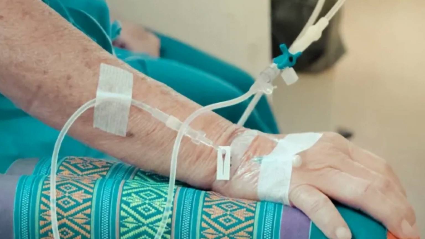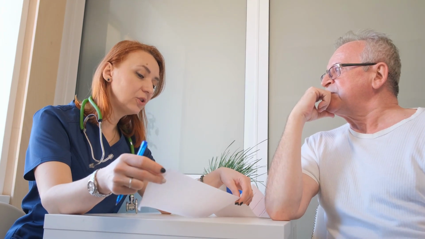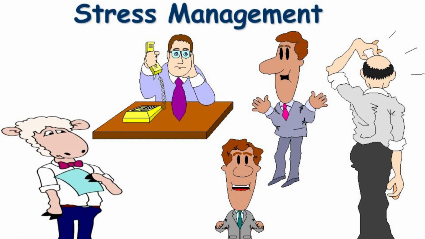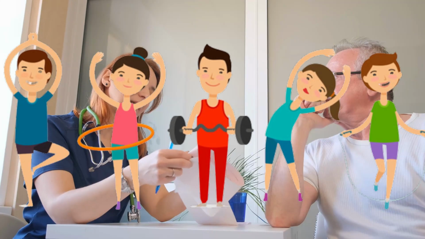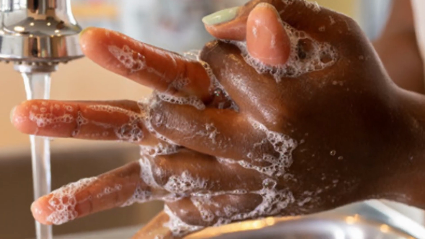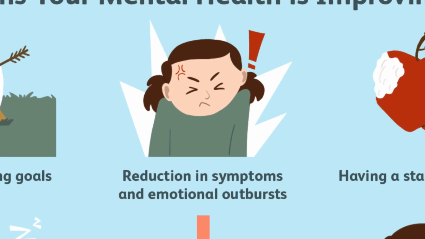In addition to medications, certain lifestyle modifications can complement the treatment plan for ulcerative colitis. These may include dietary changes, stress management techniques, regular exercise, and adequate rest. While they may not directly cure the condition, these lifestyle adjustments can contribute to overall well-being and help individuals better manage their symptoms.